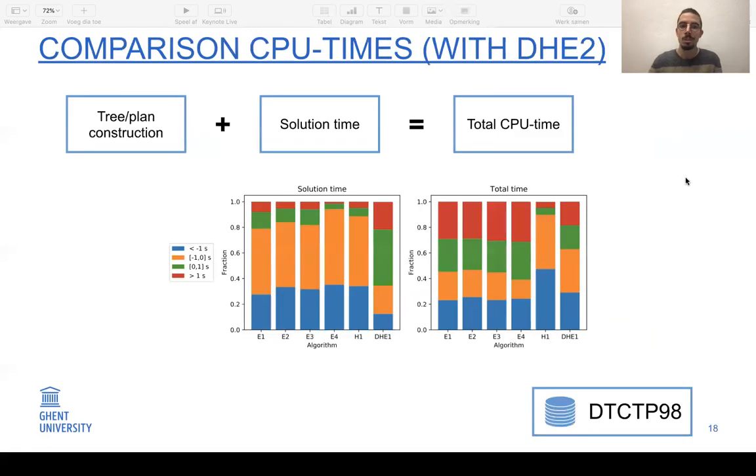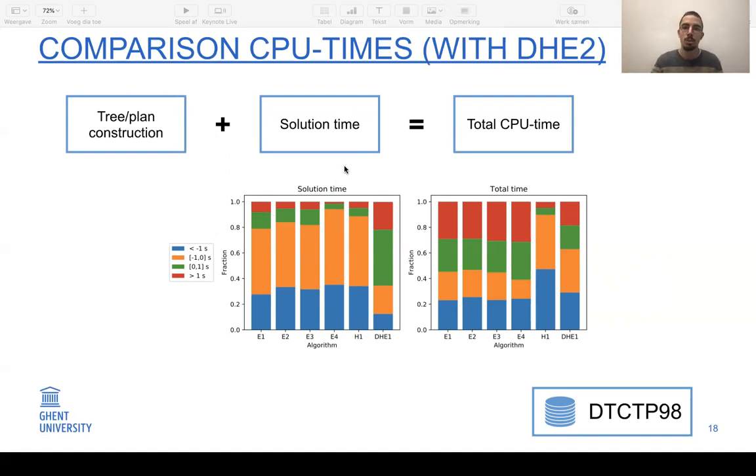So when looking at the results, we compared the reduction tree approaches to the DHE2, so the second approach from de Meulemeester et al. And here in the graphs, you can see the blue part is where the algorithm was more than 1 second faster than the DHE2. Orange part is where it was still faster, but not more than 1 second. And then green and red indicates that this approach was better.